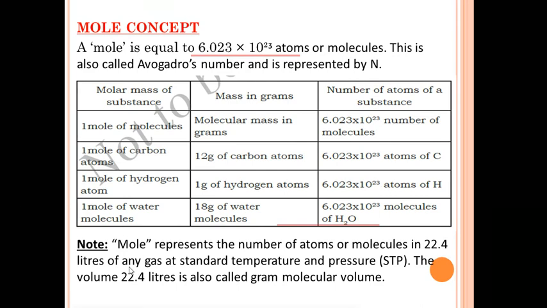Next, mole represents the number of atoms or molecules in 22.4 liters of any gas at standard temperature and pressure. That is called STP, the full form of STP, standard temperature and pressure. The volume 22.4 liters is also called gram molecular volume. What is the mole? It is the number of atoms present in how many liters of a gas? 22.4 liters of a gas. The volume 22.4 liters is also called gram molecular volume.